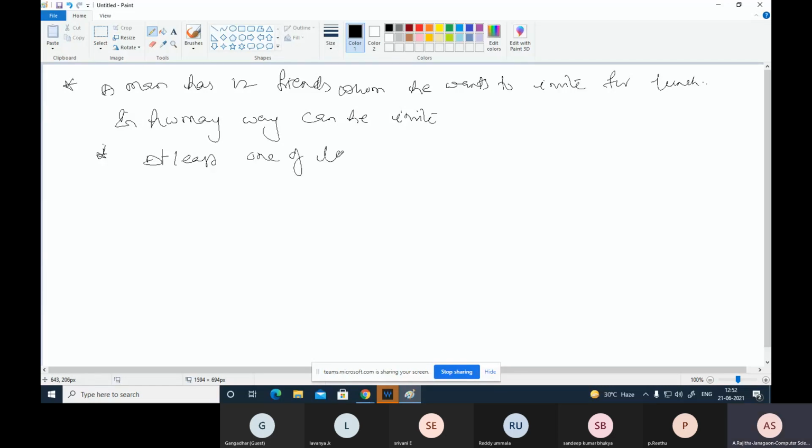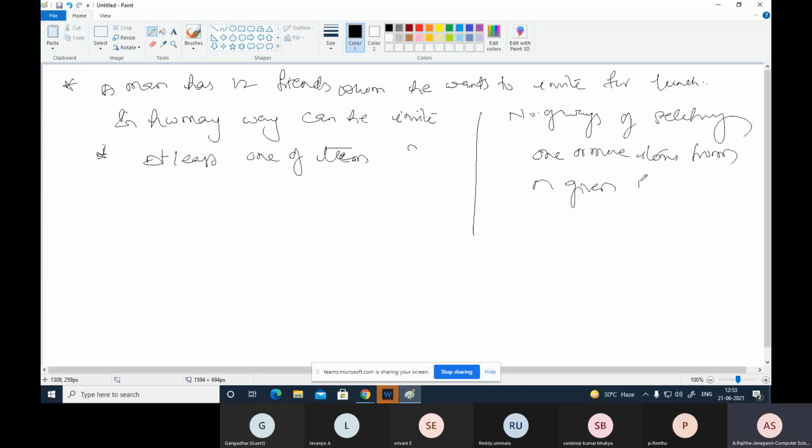I already gave you a formula for this. The formula is the number of ways of selecting one or more items from n given items, which we covered in the last class. That is 2 to the power of n minus 1.